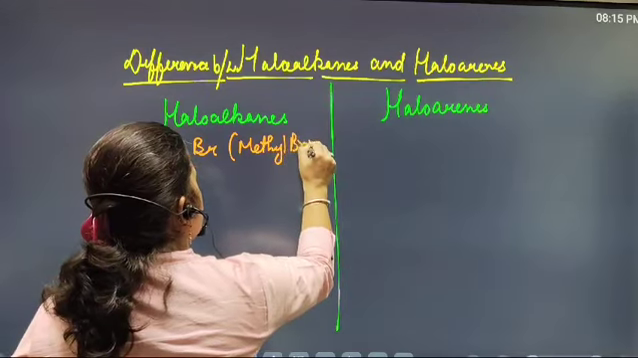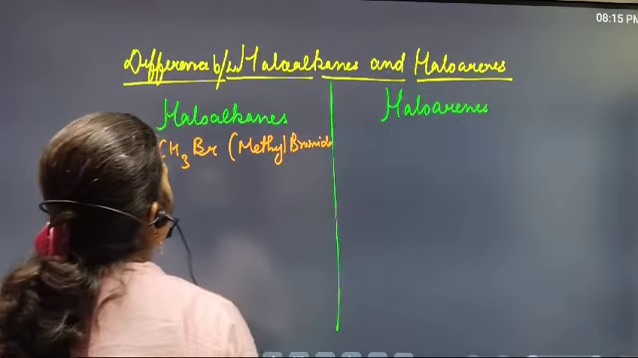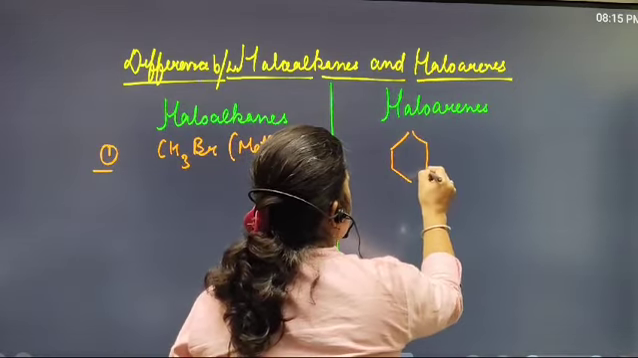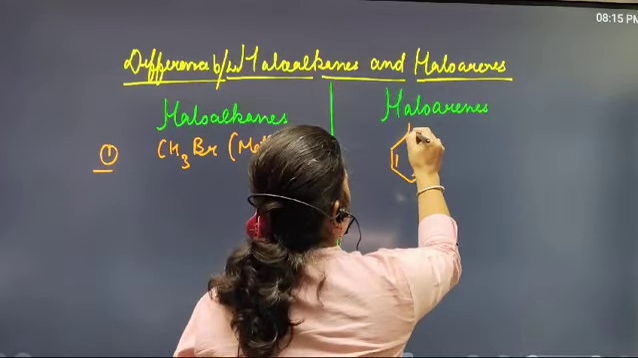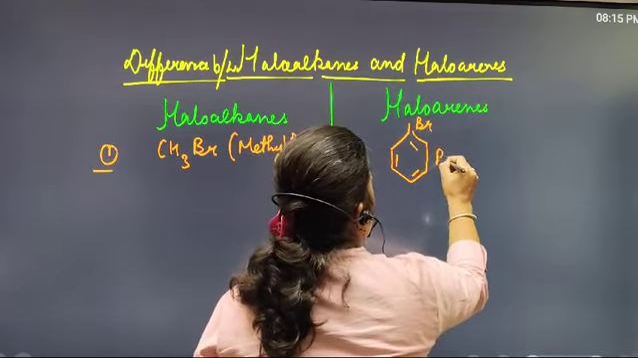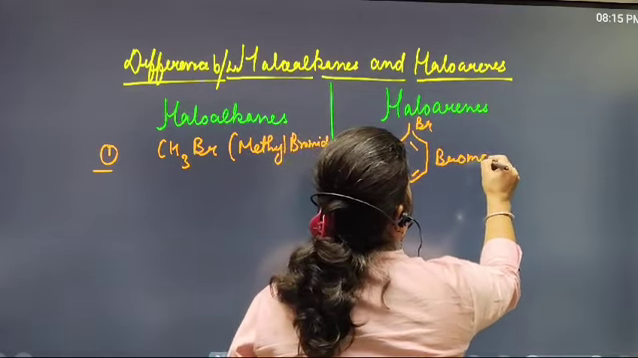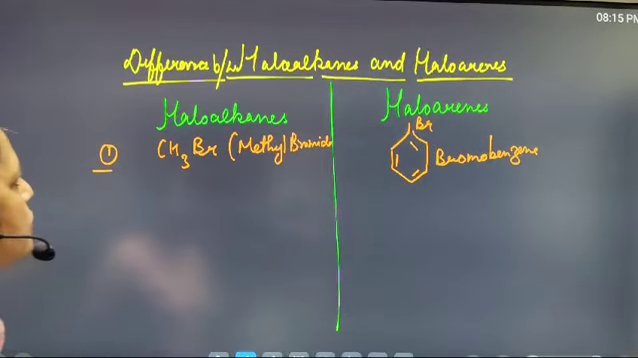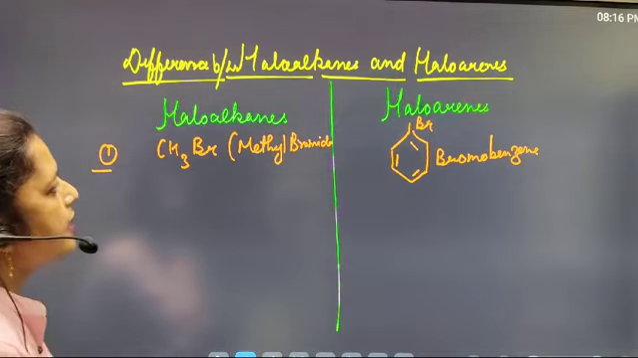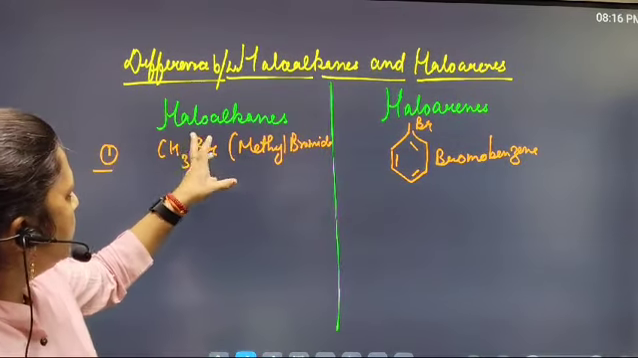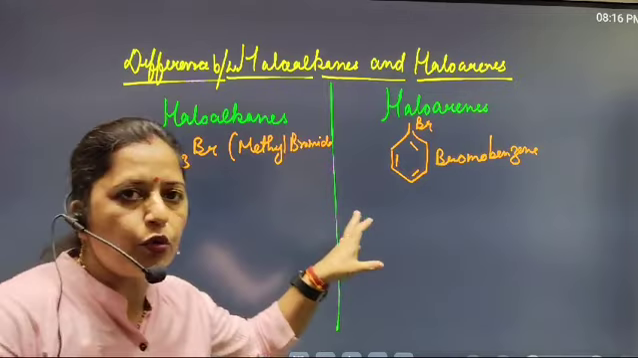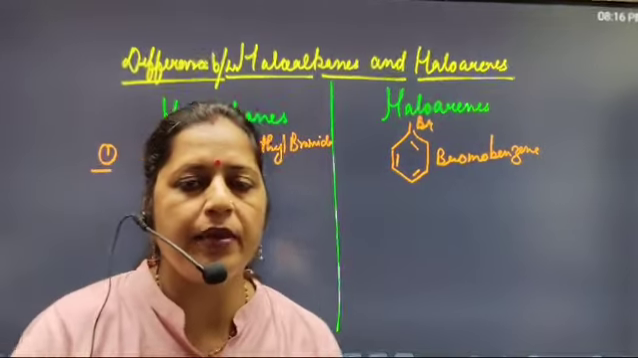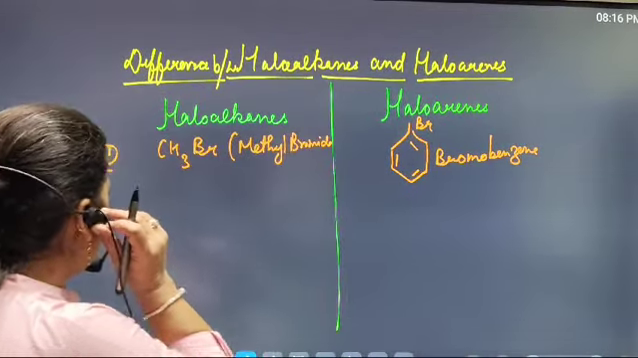So this is the example of haloalkanes, and we know that haloarenes are present in the form of a ring. So bromobenzene is the example of the haloarenes. So the first difference between the haloalkanes and the haloarenes is, the example of the haloalkanes is methyl bromide CH3Br, and the example of the haloarenes is bromobenzene. On benzene, there is Br: bromobenzene.